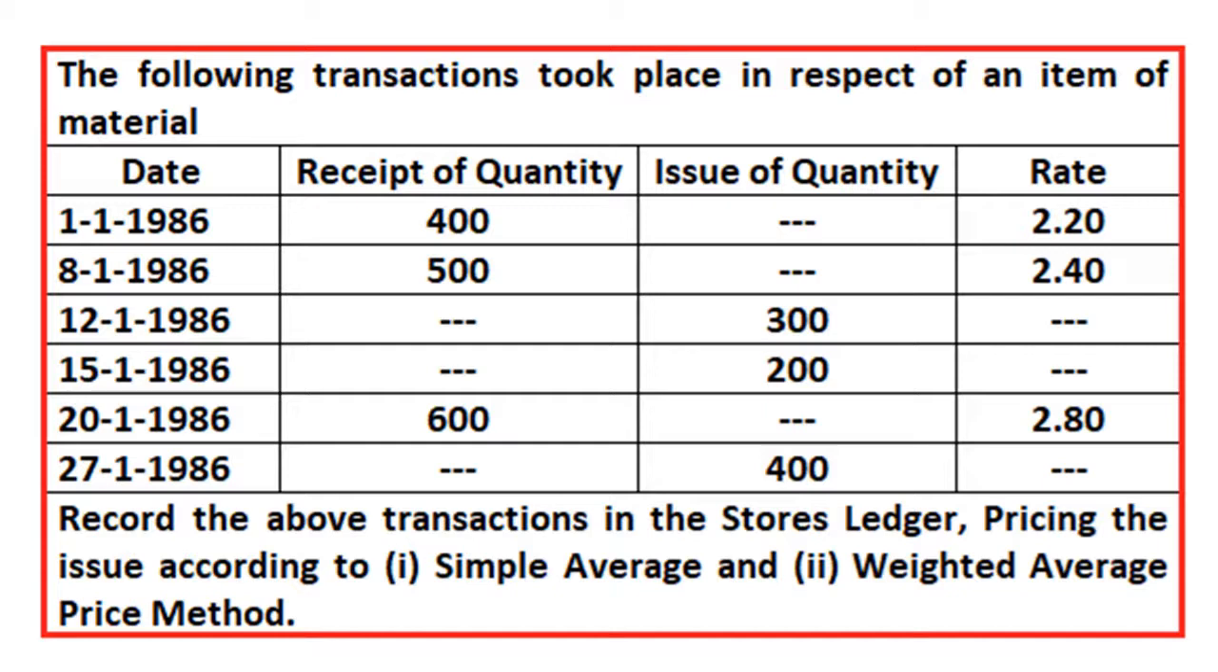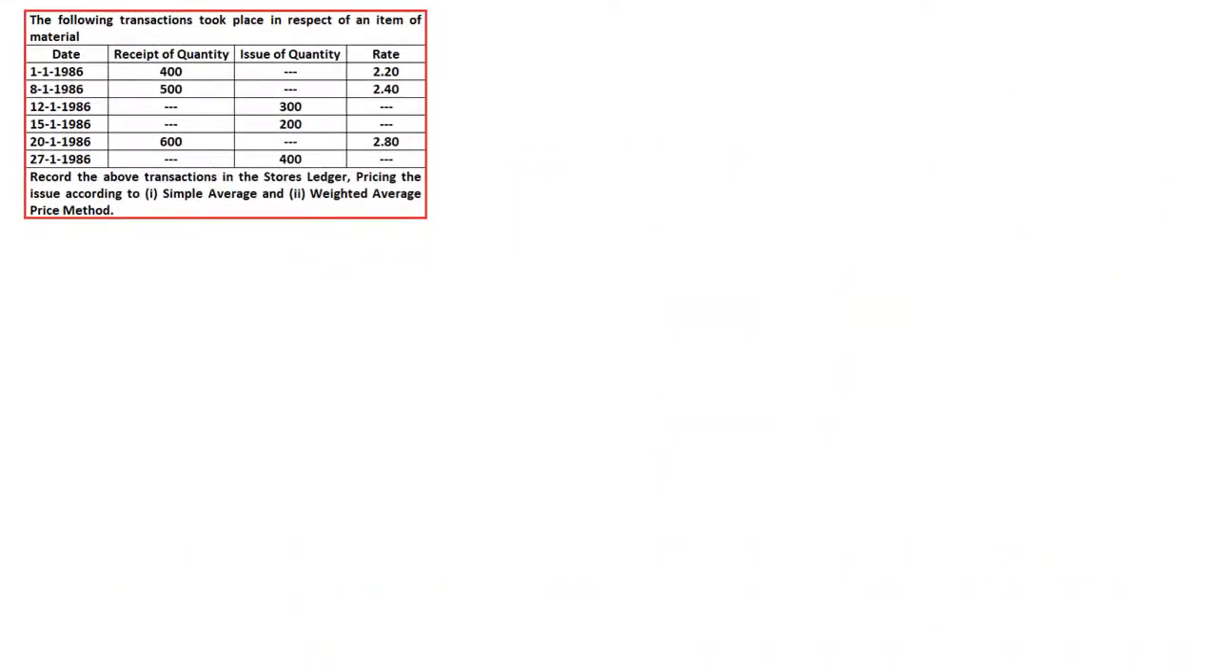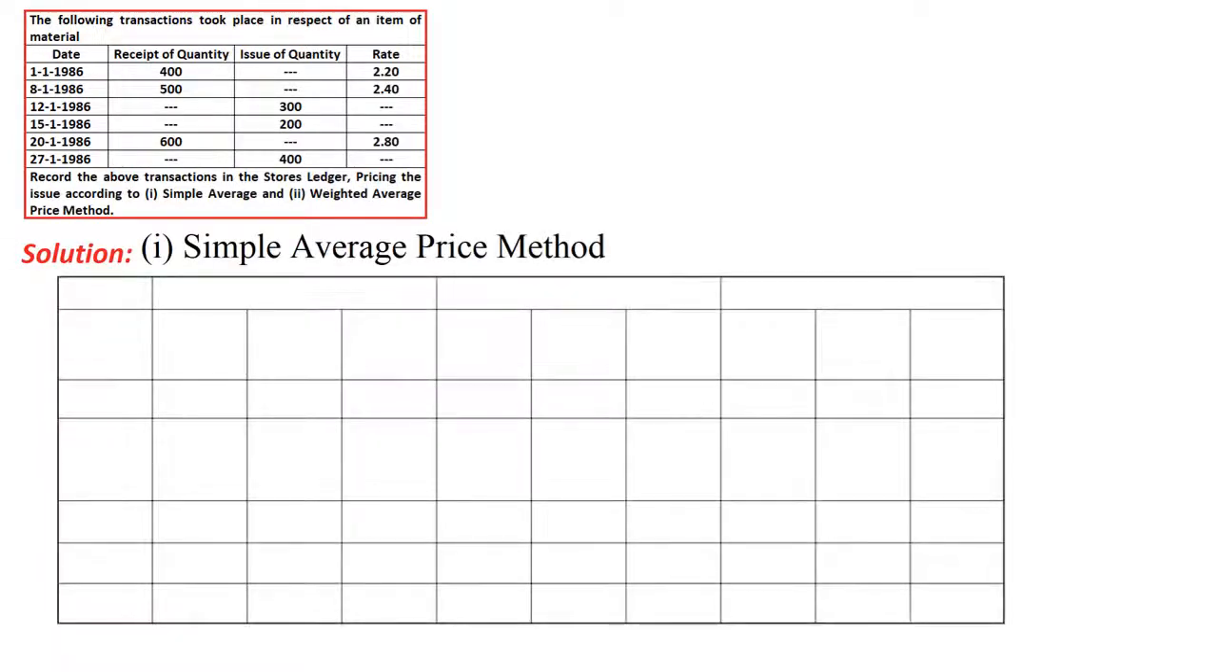So we'll take up the solution. I have taken the question again for a quick review. When we want to do the solution, as I told you, I have already explained the procedure of preparing the table in the earlier video. You can watch it even. So when we come to the solution, first we'll take up the simple average method. We will draw the table which contains a date column, then three major columns, that is received, issued, and balance, right?